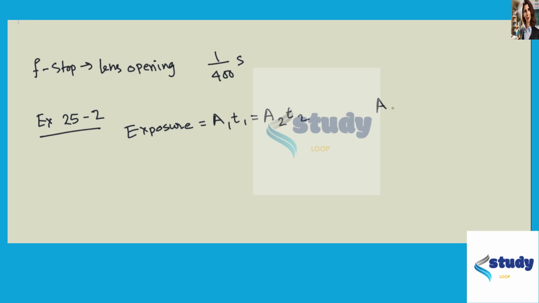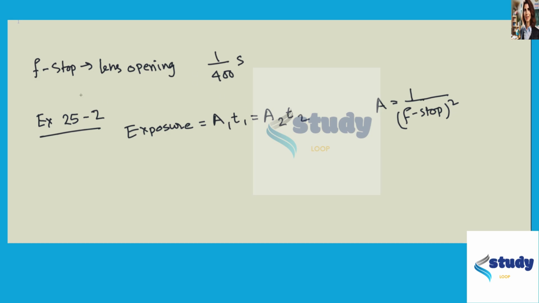And we know, again from this example, that our lens opening area is inversely proportional to the square of the f-stop. So we can replace this over here to find out the f-stop at 1/400th of a second.